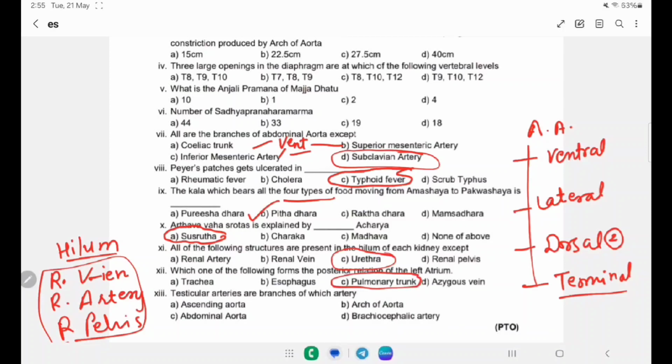Testicular arteries are the branch of which artery? Testicular arteries are the branch of the abdominal aorta, and in the abdominal aorta they are the branch of the lateral division of the abdominal aorta, and the lateral division gives rise to the gonadal arteries, that are the testicular and the ovarian arteries.